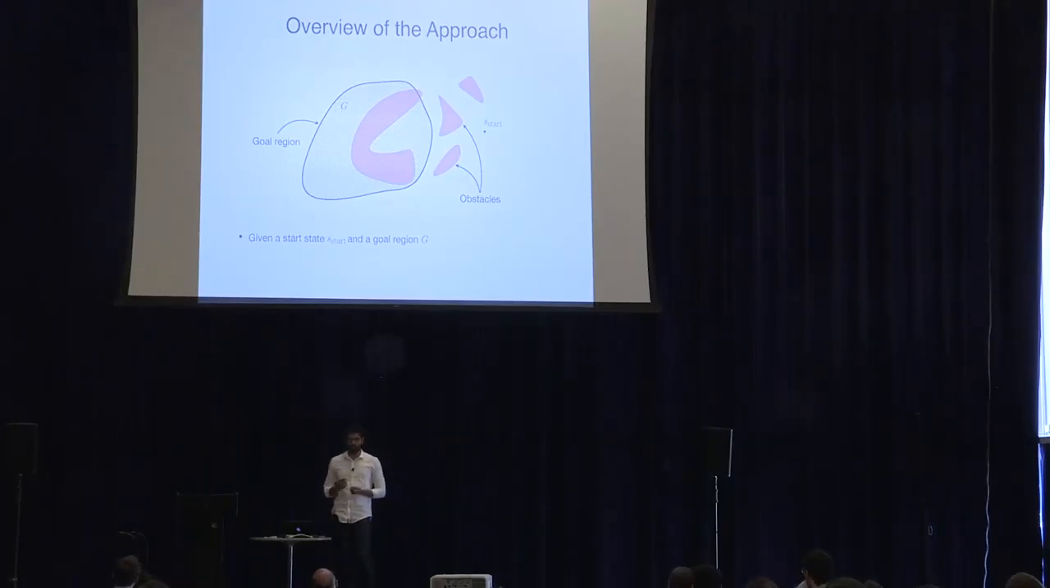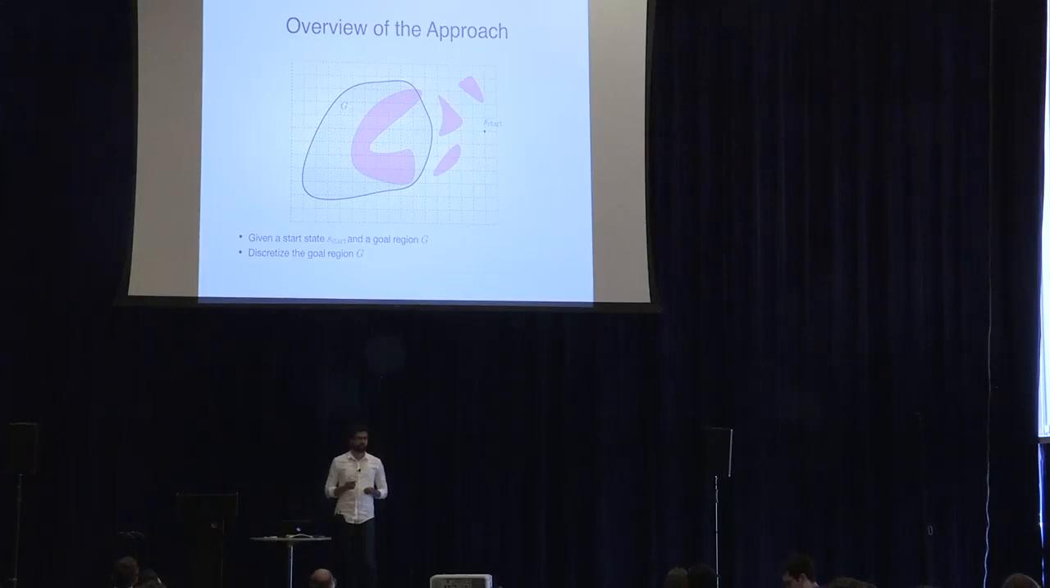Here is a 2D example of the same setting. We have a start state. We have a goal region, which is shown as this dashed region, and we have some obstacles which are shown in red. So the first thing that we do is we discretize the goal region so that we have a finite number of states in the goal region.